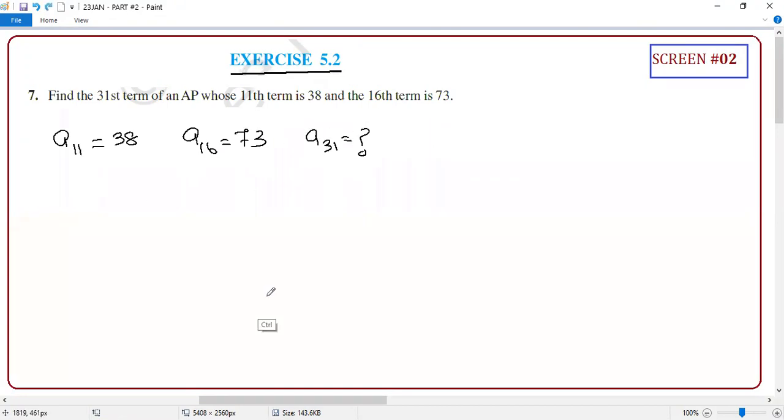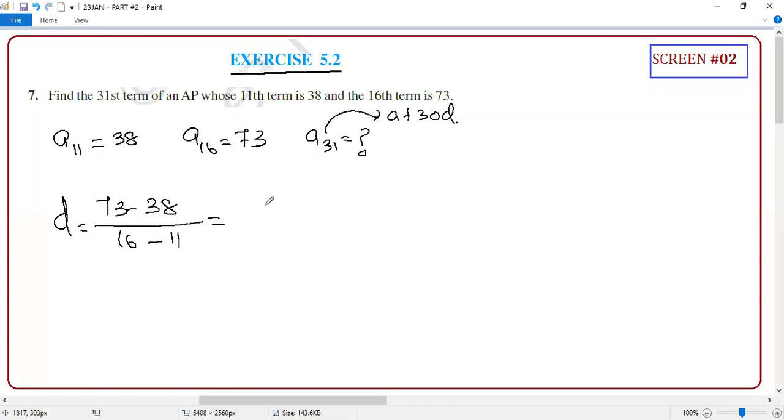I want A31. What is that? A plus 30D. Correct or not? All you need is A and D. Seeing that any two terms are given, what can you find immediately? D. D equals what? Term difference upon position difference. 73 minus 38 upon 16 minus 11. What is the answer?